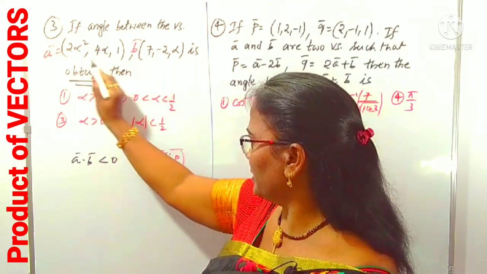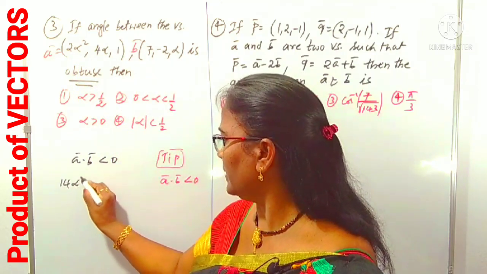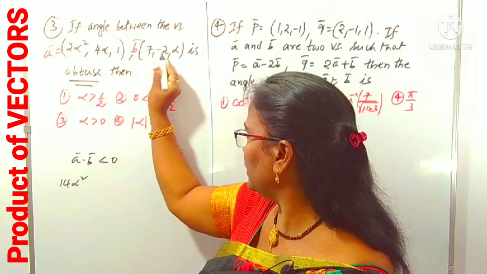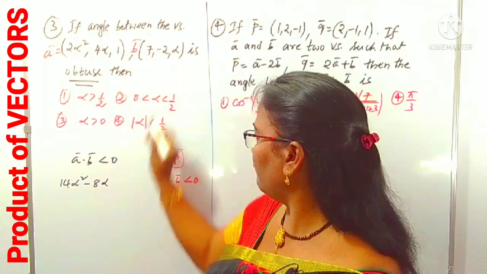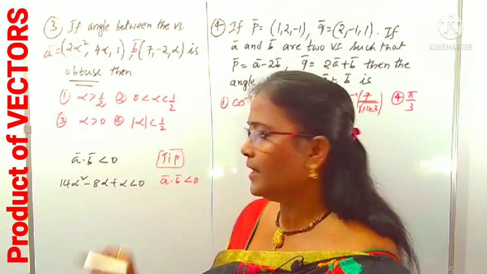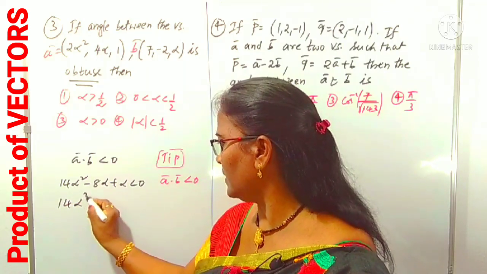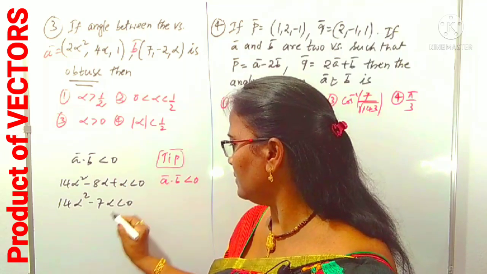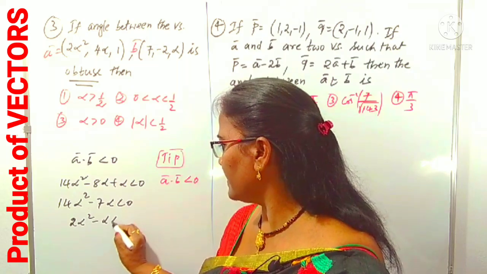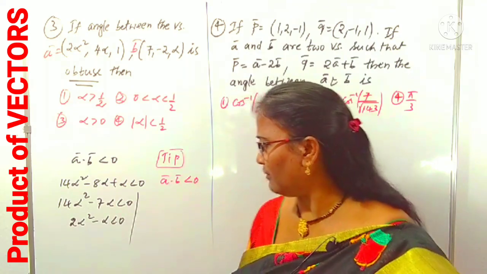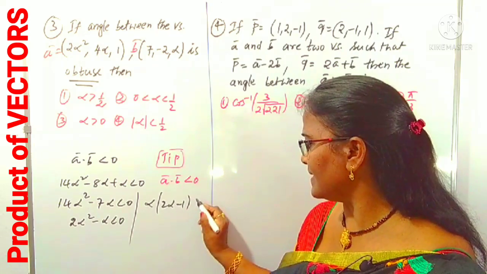Dot product of these two you know very well. First coordinate 2 alpha square into 7 is 14 alpha square. Next coordinate plus 4 alpha into minus 2 is minus 8 alpha. Plus 1 into alpha is plus alpha, less than 0. Like that you can take the dot product. So this is 14 alpha square minus 7 alpha less than 0. By taking 7 common, it is 2 alpha square minus alpha less than 0. Take one more alpha common, this becomes alpha into 2 alpha minus 1 less than 0.